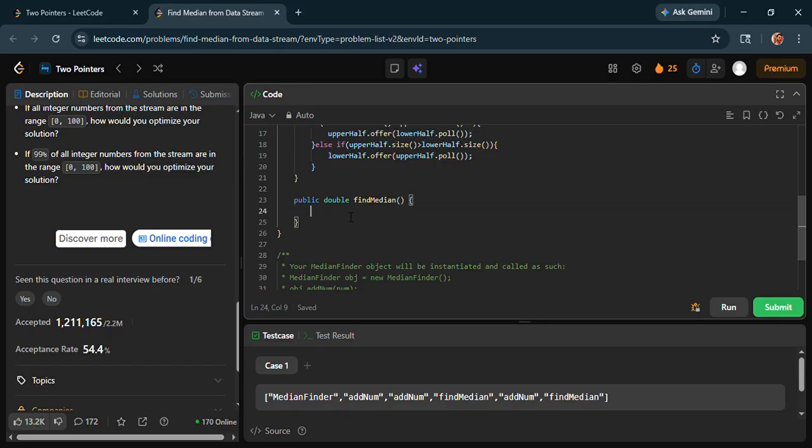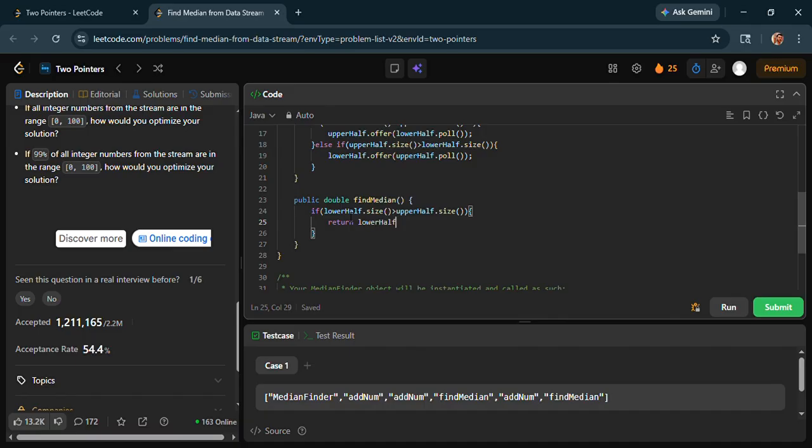Now we will solve findMedian. If lowerHalf.size is greater than upperHalf.size, it will return lowerHalf.peek. Otherwise, we return our median as lowerHalf.peek plus upperHalf.peek, divided by 2.0.